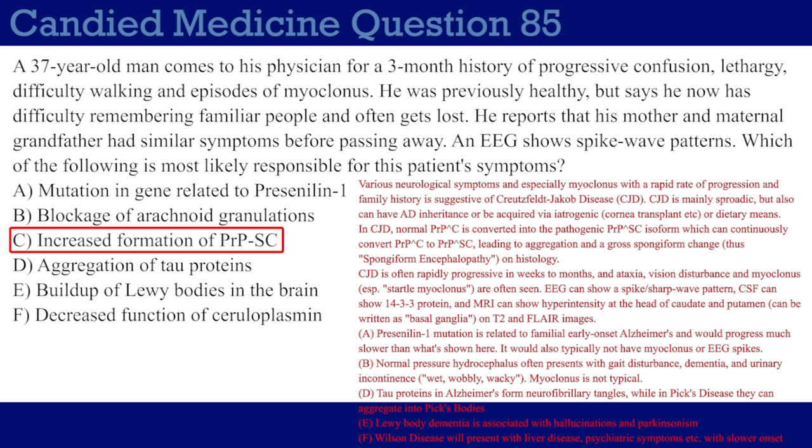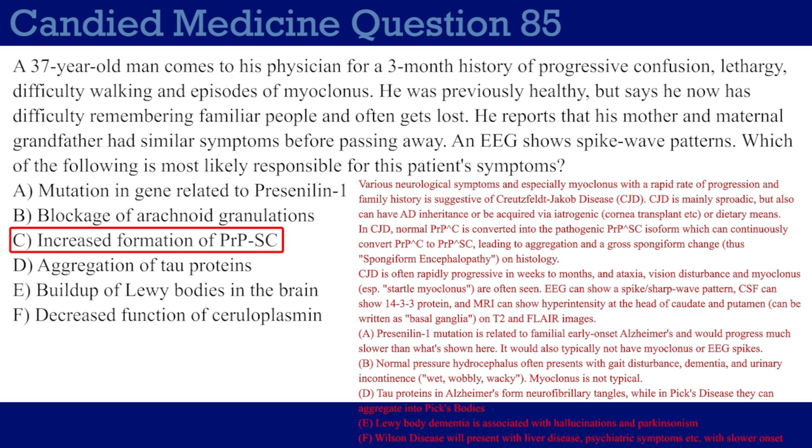CSF can show 14-3-3 protein, and MRI can show hyperintensity at the head of the caudate or putamen, which they can also write as just basal ganglia. And this would be on T2 or FLAIR imaging. So yeah, I would try to think of it as they tend to give it to you in some kind of combination of myoclonus plus one of these imaging studies. If they're nice, they'll give you more. And obviously, if they're really, really nice, they will tell you stuff like corneal transplant or spongiform histology.